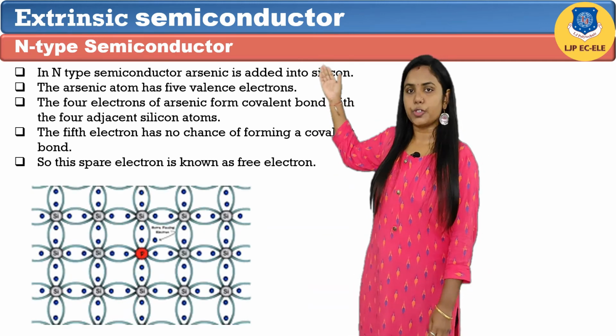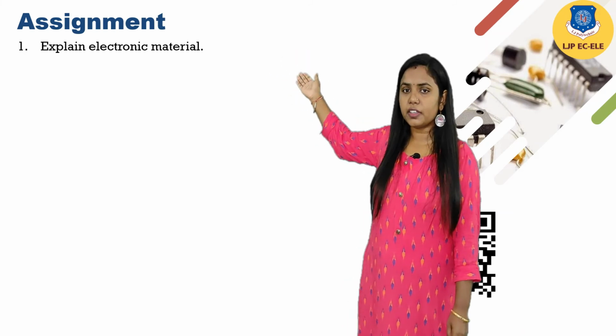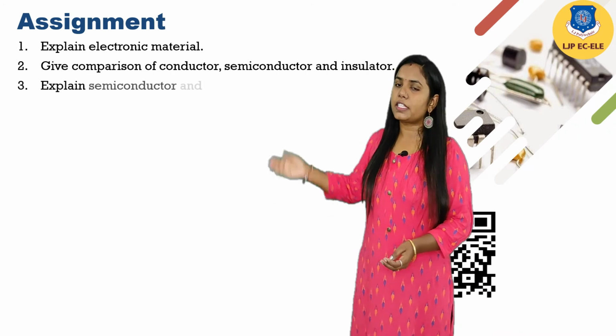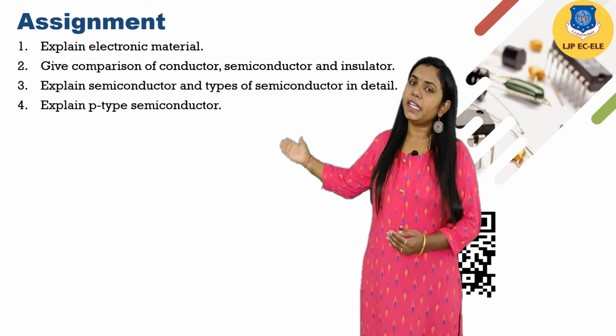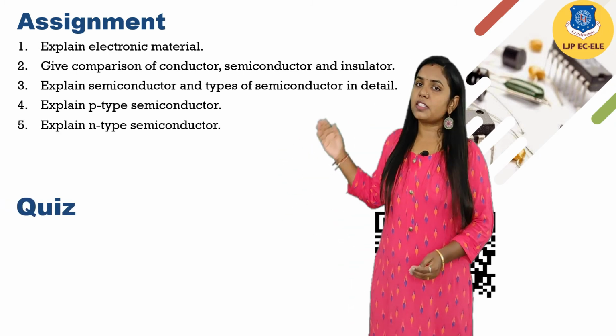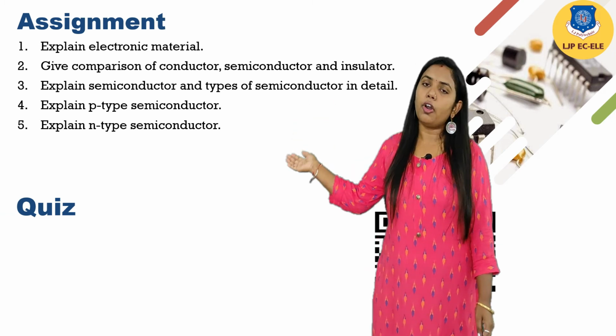Now the assignment questions. Discuss electronic material, compare conductor, semiconductor and insulator, explain semiconductor and types of semiconductors, explain p-type semiconductor, explain n-type semiconductor.